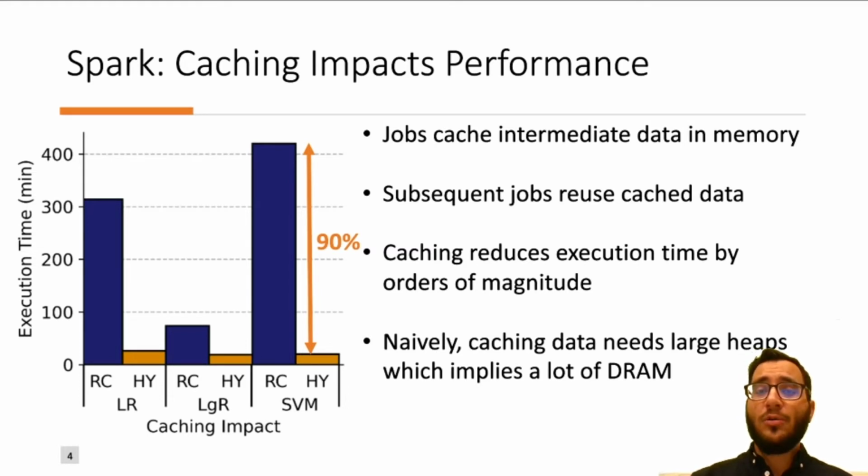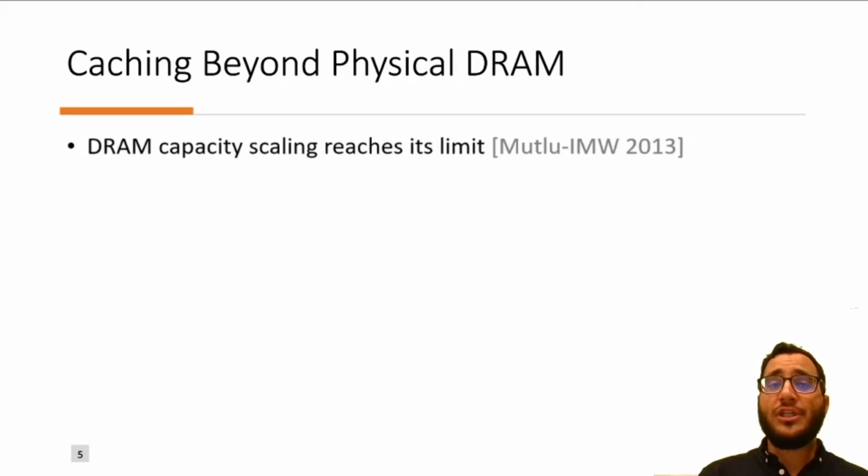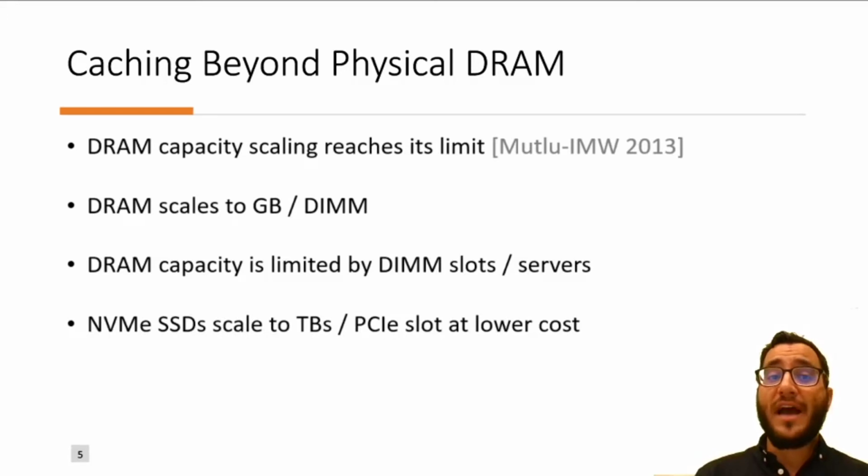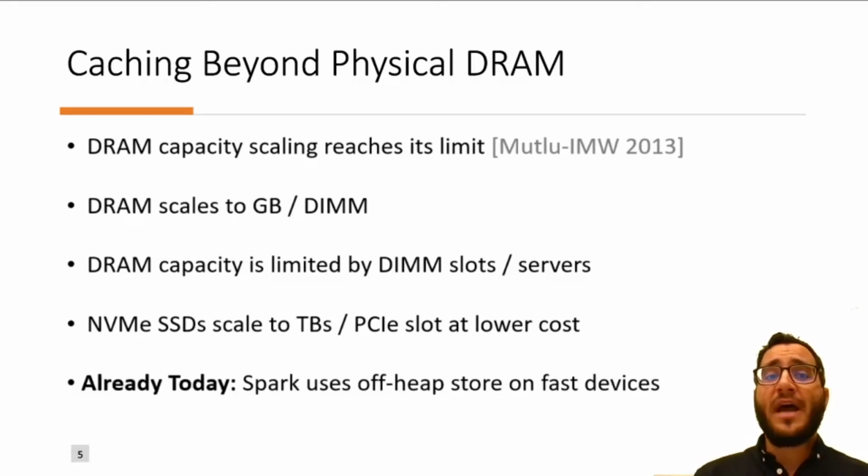Naively, caching all data in memory means that you need large heaps, and having large heaps means that you need a large capacity of DRAM. But DRAM capacity scaling reaches its limit. Today, DRAM scales to GB per DIMM, and the total DRAM capacity in a server is limited by the number of available DIMM slots. On the other hand, fast storage devices scale to terabytes per PCI slot at a lower cost compared to DRAM. As a result of that, today Spark uses the large capacity of fast storage devices to locate large amounts of cached intermediate results off-heap.